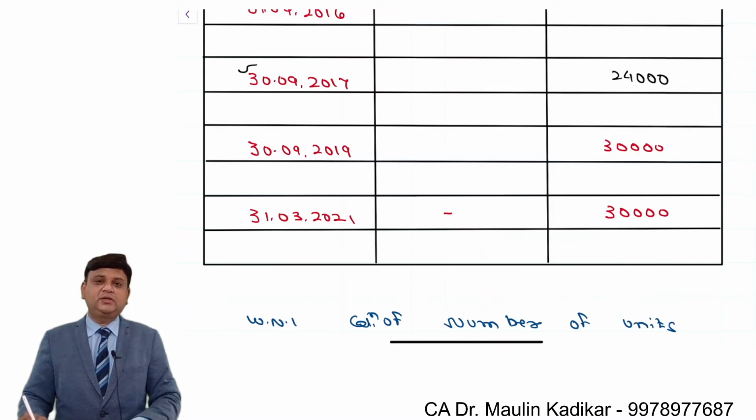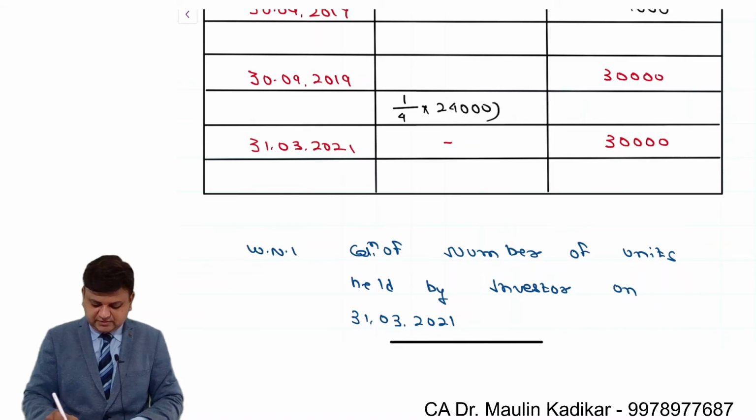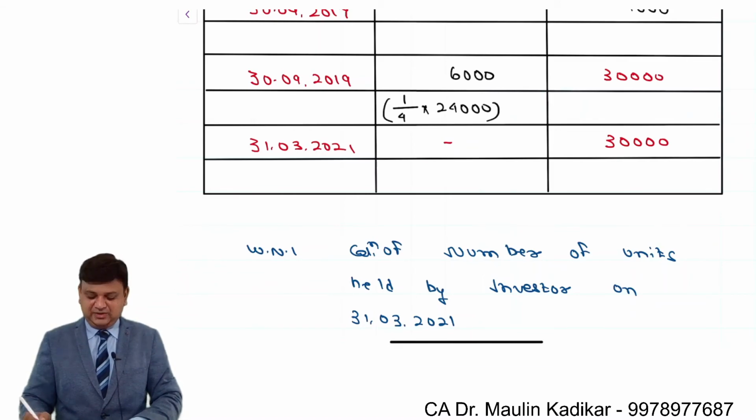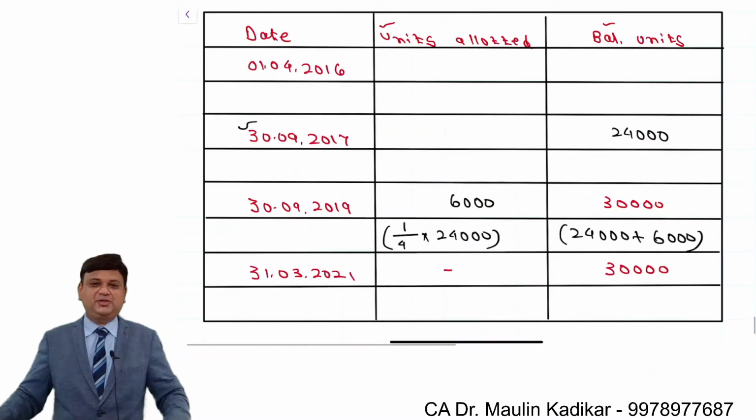Number of units offered in form of bonus is 1 for every 4 held, like that information is given. So 1 for every 4, and you are holding right now 24,000 number of units. So 6,000 number of units must have been allotted to you, and the number of units held by you increases to 30,000. This is the way you are required to make the calculation of answer.